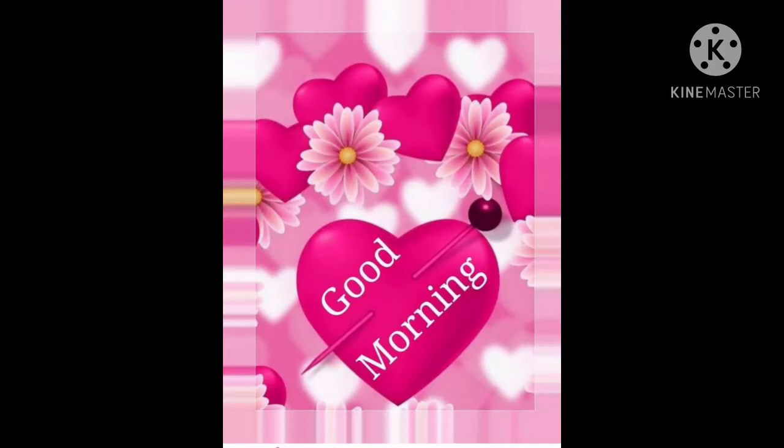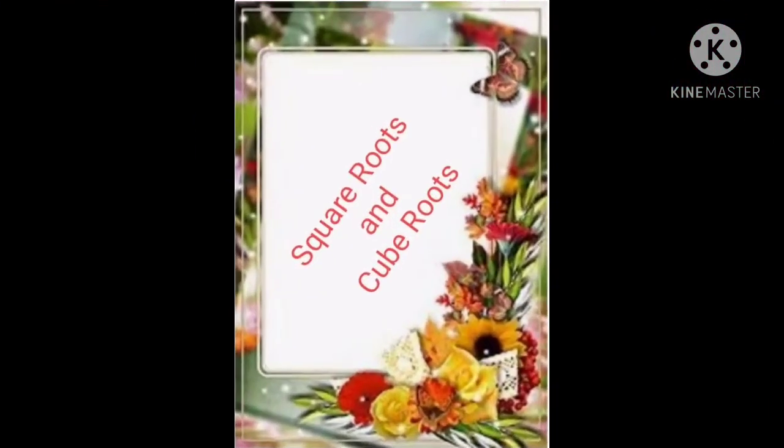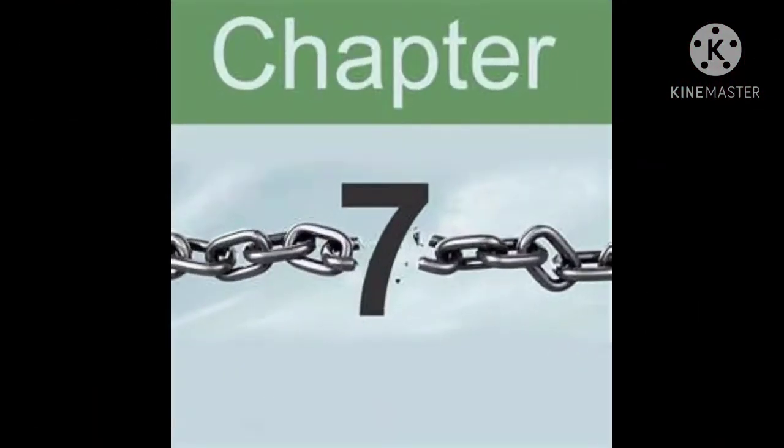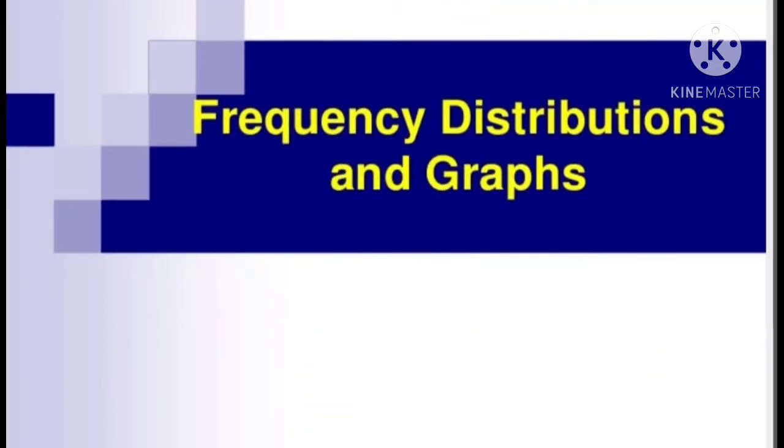Children, in the previous class we have completed chapter 6, square roots and cube roots. Okay children, today we are discussing a new chapter, chapter 7. Name of the chapter: frequency distribution tables and graphs.